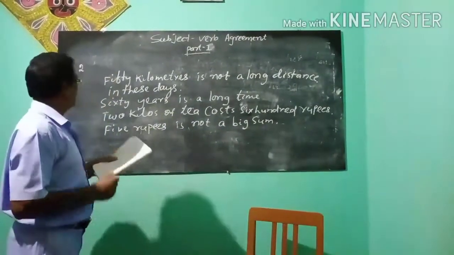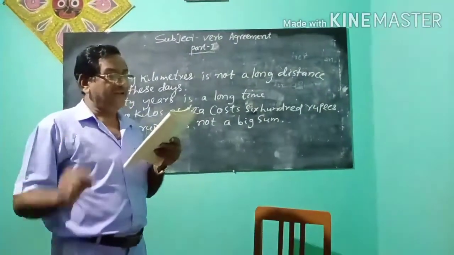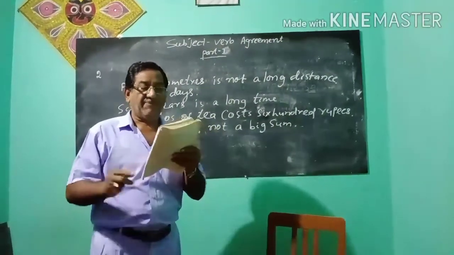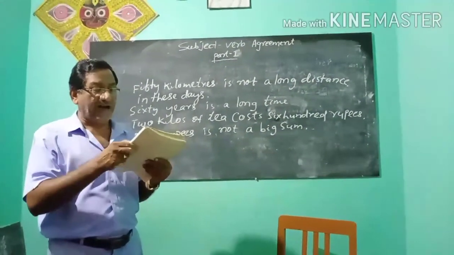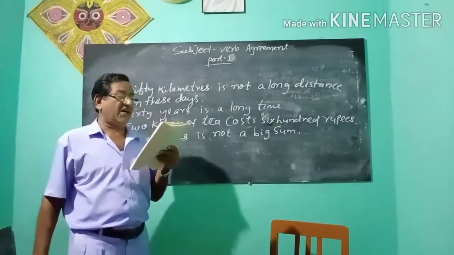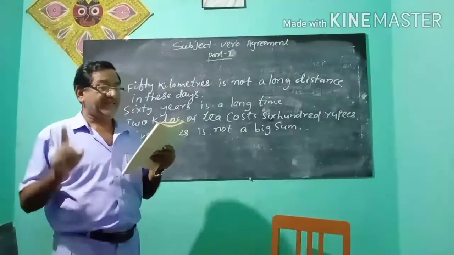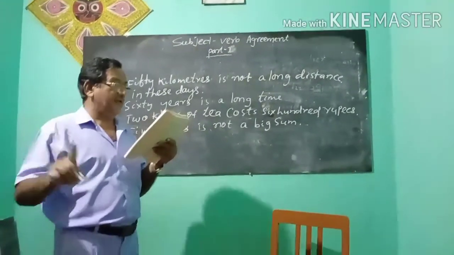See your books, rule number 2. Rule number 2 says when a plural number applies to distance, time, weight or amount of money and represents a single figure or quantity, it is treated as singular and it takes a singular verb.